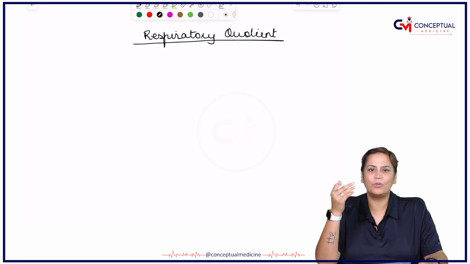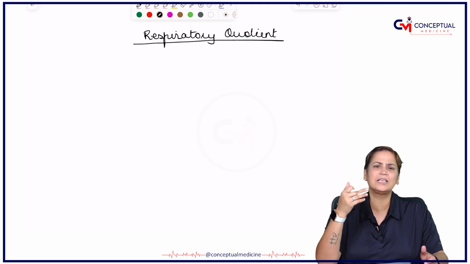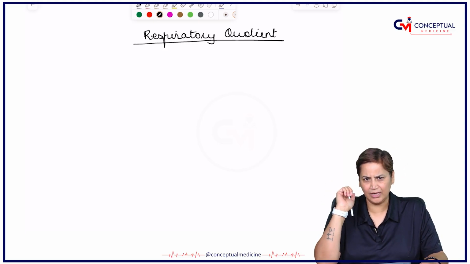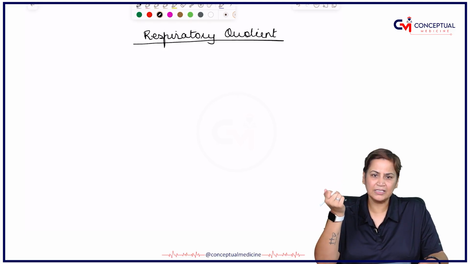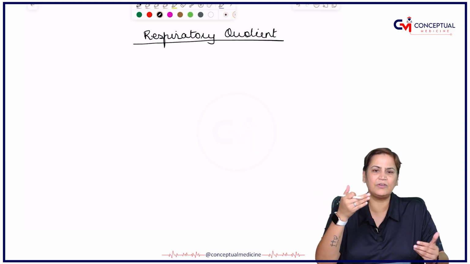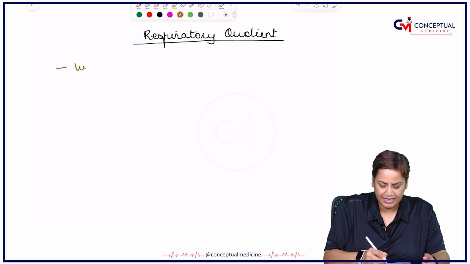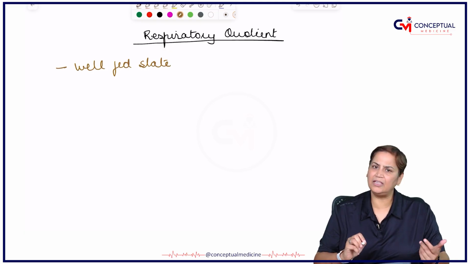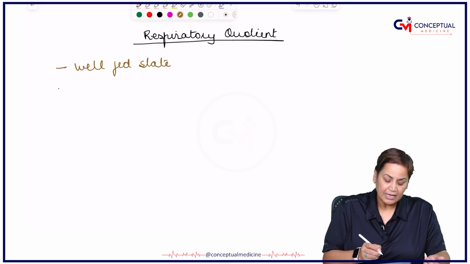Some people are opting for keto diets, some are opting for protein diets, there are so many diets which are coming up nowadays. So basically, what happens when we are taking carbohydrates, what happens when we are taking fats? Again, if I talk about different stages in the body, we know that our body has a well-fed state, when we are having either a carbohydrate-rich meal, a fat-rich meal or a protein-rich meal. After the well-fed state starts the fasting one.